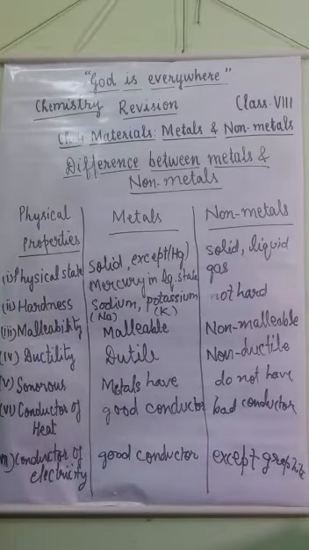So these are some properties on the basis of which we can differentiate between metals and non-metals.